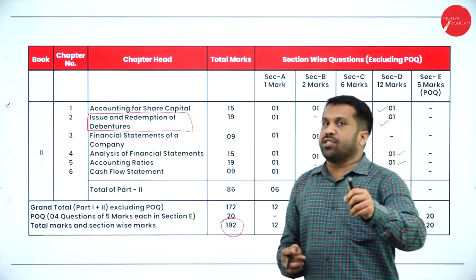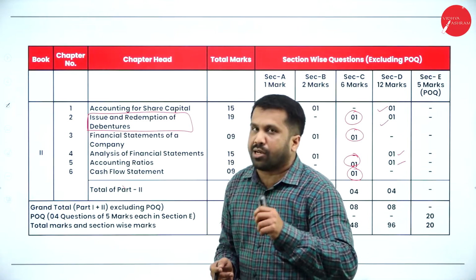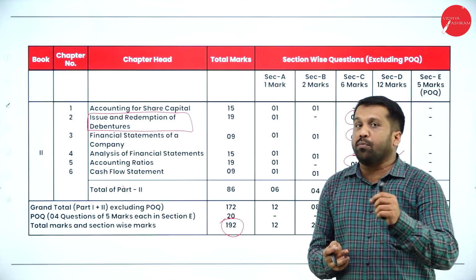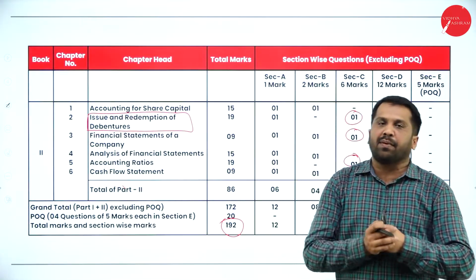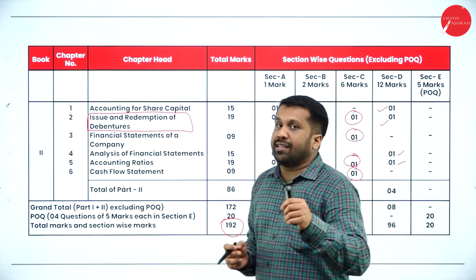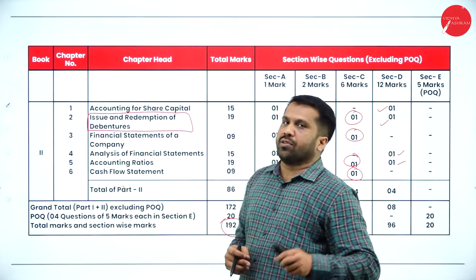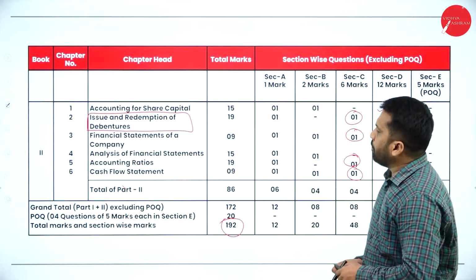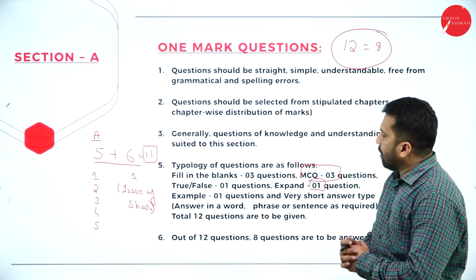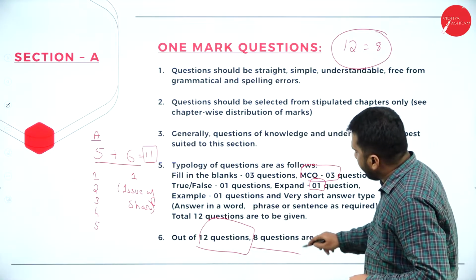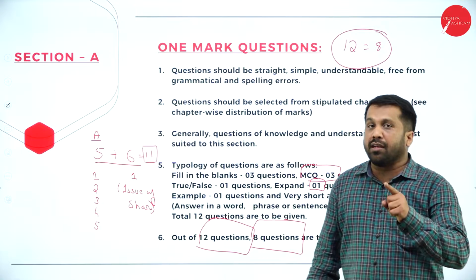So, DRR means what? Debenture redemption reserve. That is the most important actually. Sometimes they will ask you new profit sharing ratio expansion, or your earning per share, EPS expansion. These kind of questions only will be asked. Now, these are your 1 mark questions. Remember, out of 12 questions, you are supposed to attend any 8. Hope you are clear with 1 mark.